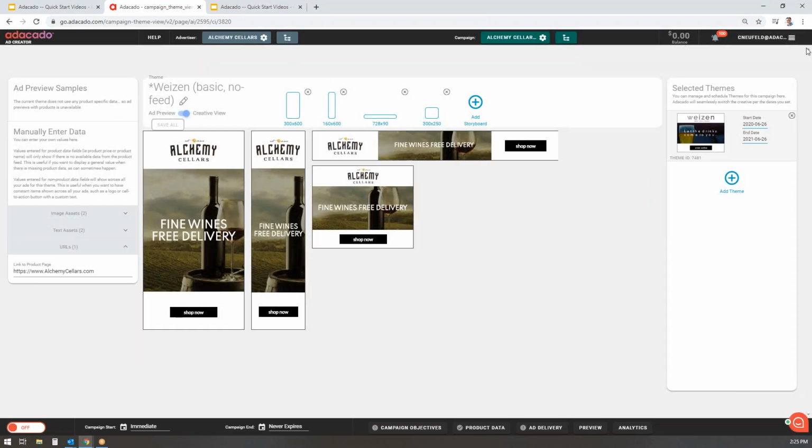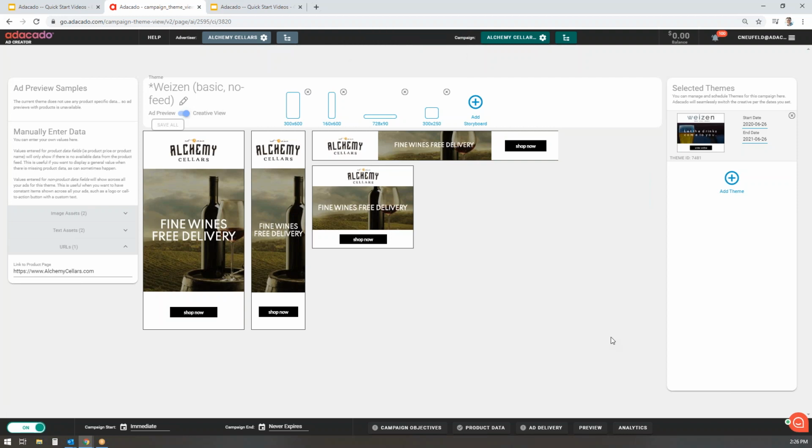Excellent. So we've done the creative, we've set our objective, we've set up the ad delivery. All I need to do now is turn on the campaign, and you'll find that on the bottom left. Click on the on, and there we go. Our campaign is built and it's now turned on.